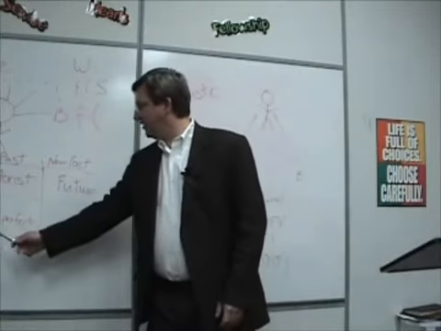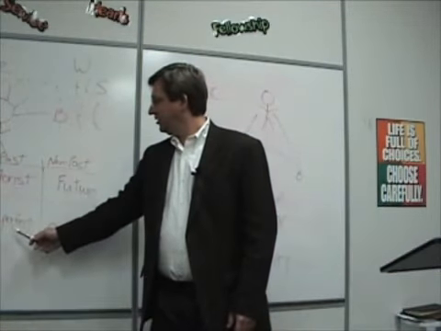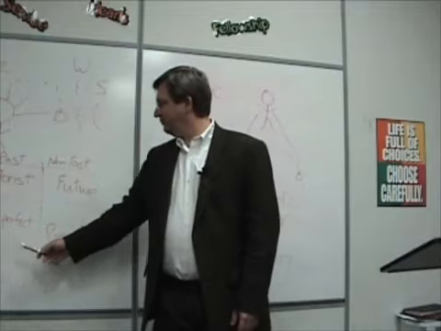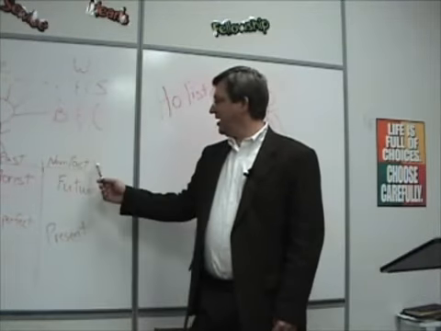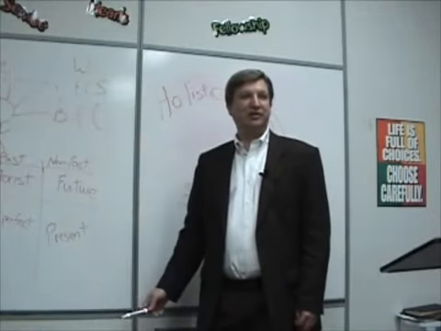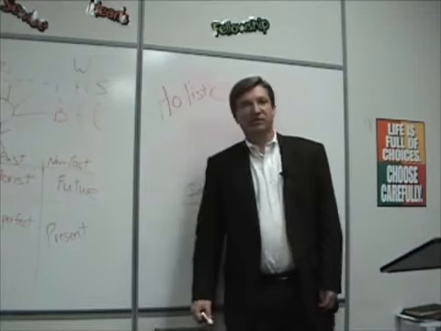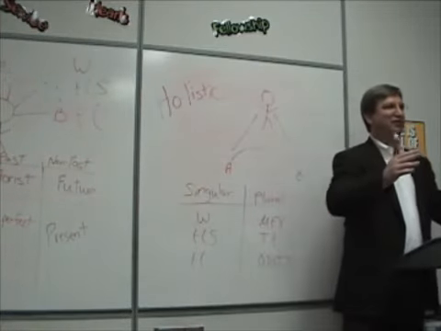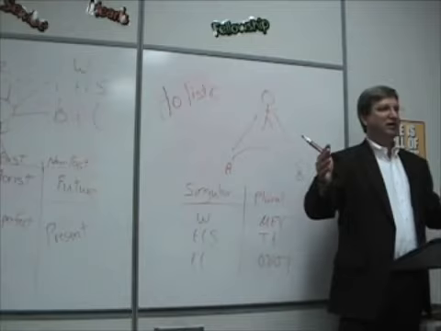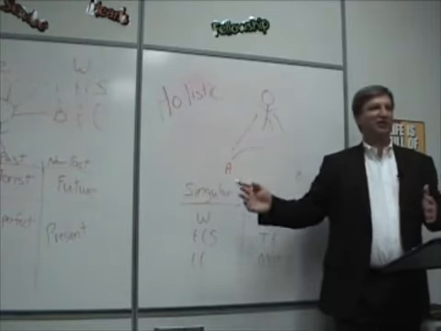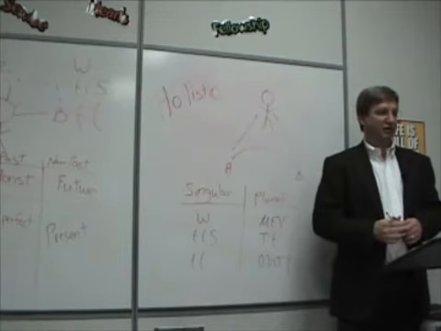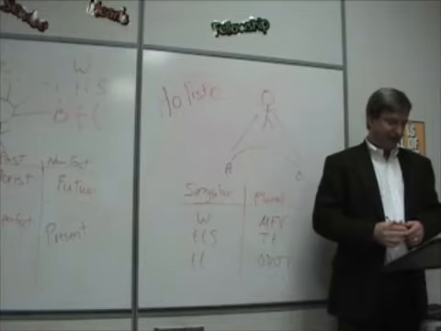In the progressive you have the past progressive, which is imperfect, and you have the non-past progressive, which is present. The Greeks didn't say past, present, future. They looked at something as being past and non-past.